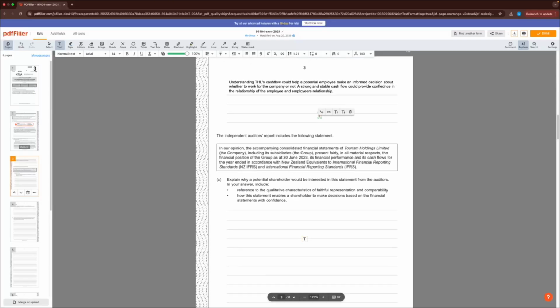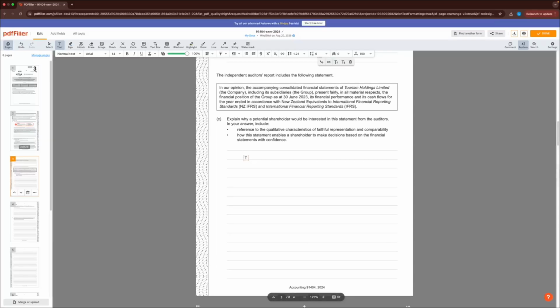We'll come down here to the last part of question 1, which is looking at the independent auditor's report. Remembering, guys, an auditor is just going to go through and, put simply, check over your accounts and make sure that everything's okay.